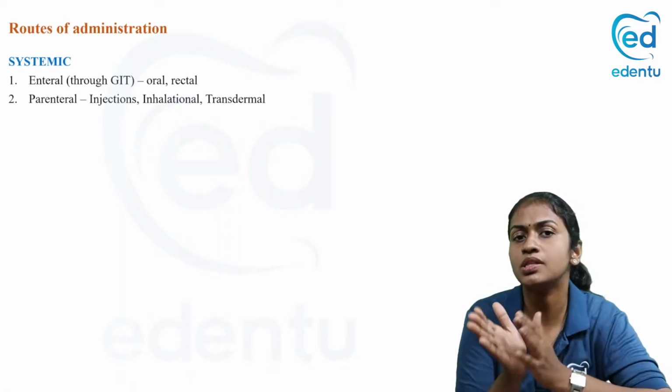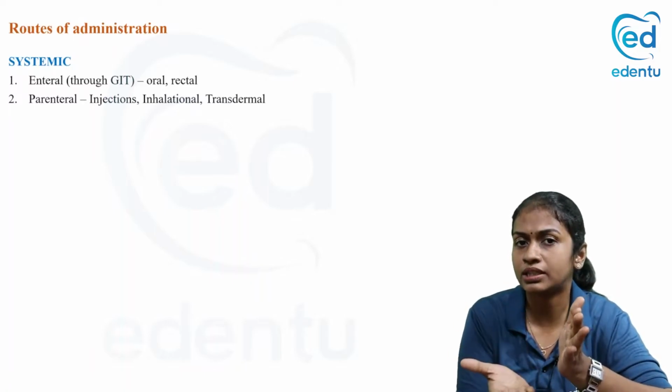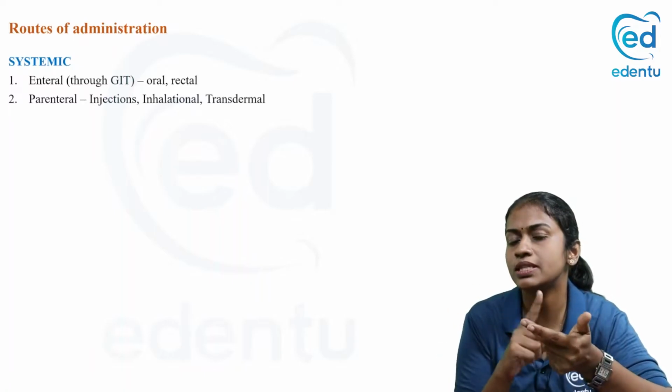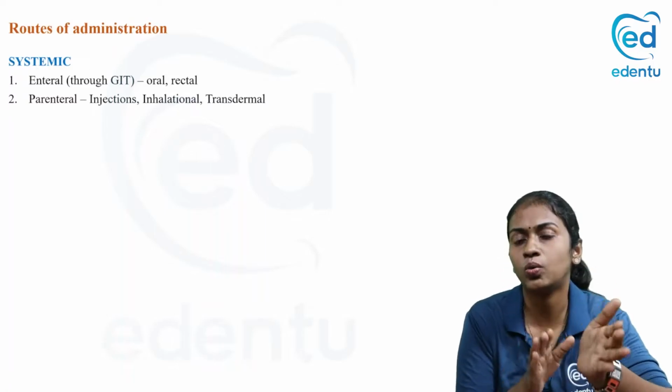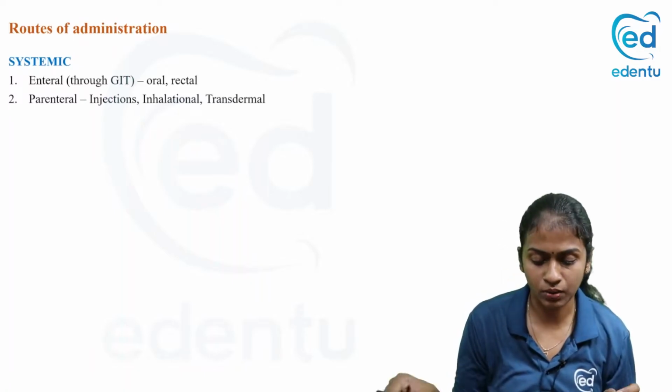Then systemic routes, we have enteral and parenteral. Enteral means oral or rectal. Parenteral means different types of injections, inhalation, transdermal, all of which come under the parenteral route. Okay. So now we come to each route one by one.